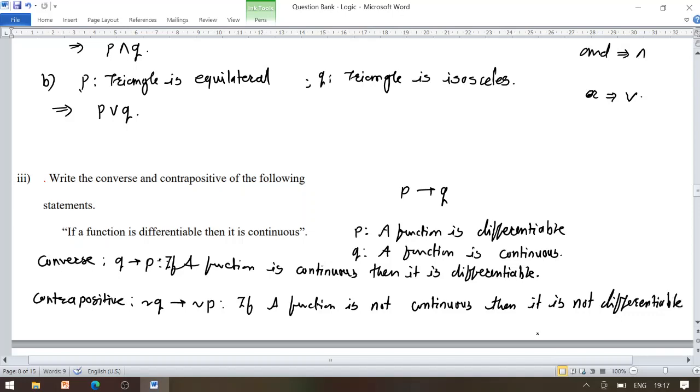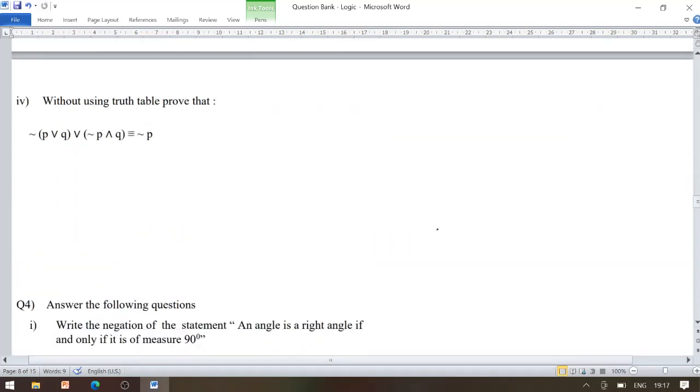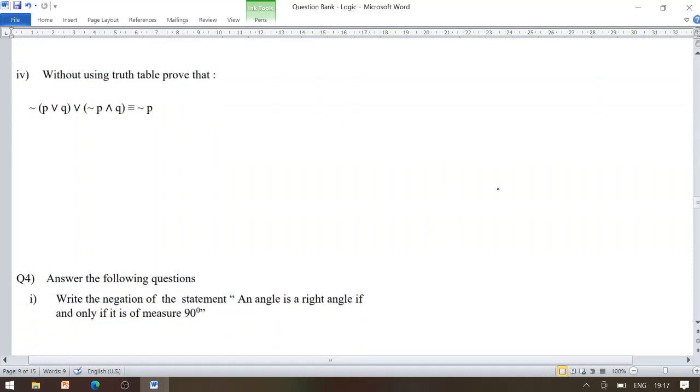Now look at the next question. Without using truth table, prove that. We focus on such types of questions. At first, the LHS is of the form negation of P disjunction Q disjunction negation P conjunction Q. By using De Morgan's law for the first bracket, we have to distribute the negation over the bracket.